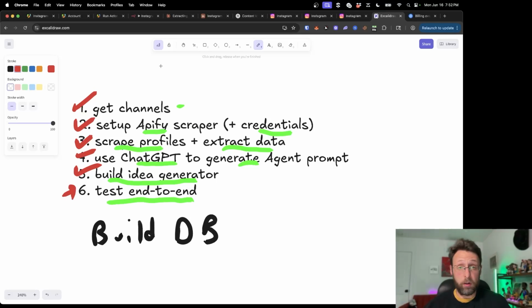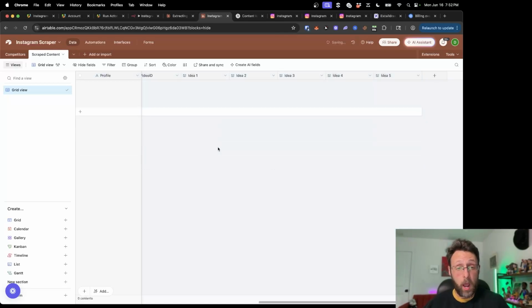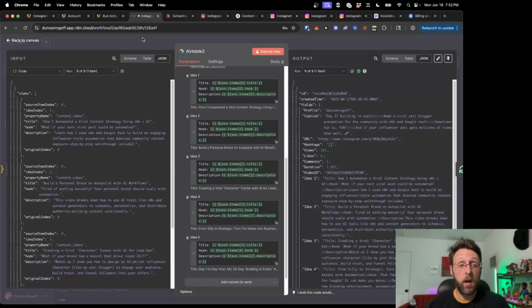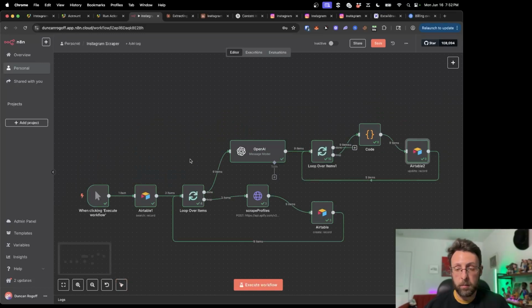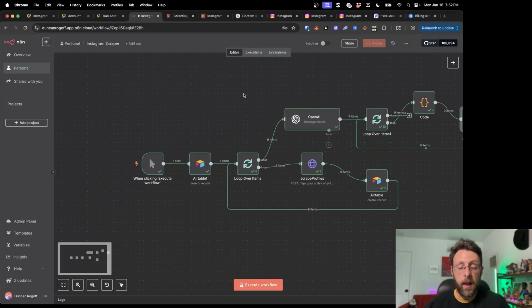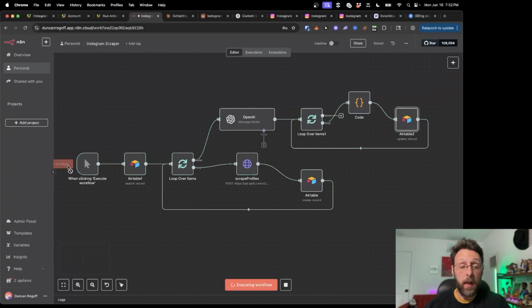end to end. Especially if you're doing stuff with clients, you want to always test it from start to finish to make sure everything is working properly. So I'm just going to go ahead and delete all these selected records. I'm going to come back into here. Let's see what happens if I use this little magic brush. Okay, cool. Cleaned it up a little bit. And so I unpinned all of the data here and I'm going to click test workflow and I'm going to let this run.